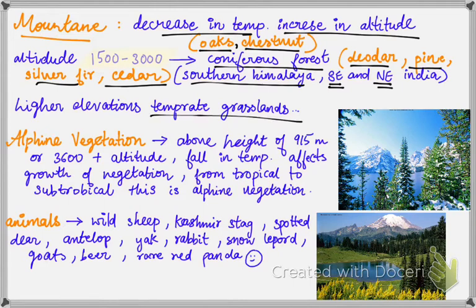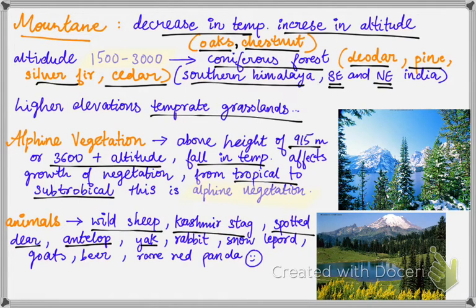Then above the height of 3600 meters, there is a fall in temperature that affects the growth of vegetation from tropical to subtropical, and this is termed alpine vegetation, which is a very important topic, so get thorough with it. There is a wide range of animal variety found here, like wild sheep, Kashmir stag, spotted deer, antelope, yak, rabbit, snow leopards, goats, bear, and the rare red panda.